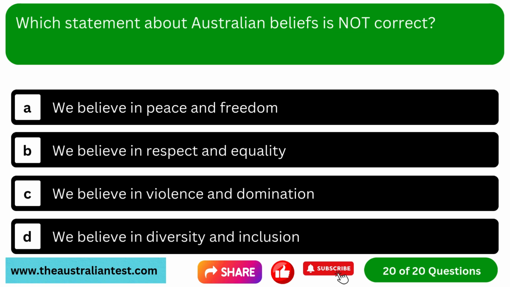Question 20. Which statement about Australian beliefs is not correct? Option A, we believe in peace and freedom. Option B, we believe in respect and equality. Option C, we believe in violence and domination. Option D, we believe in diversity and inclusion.